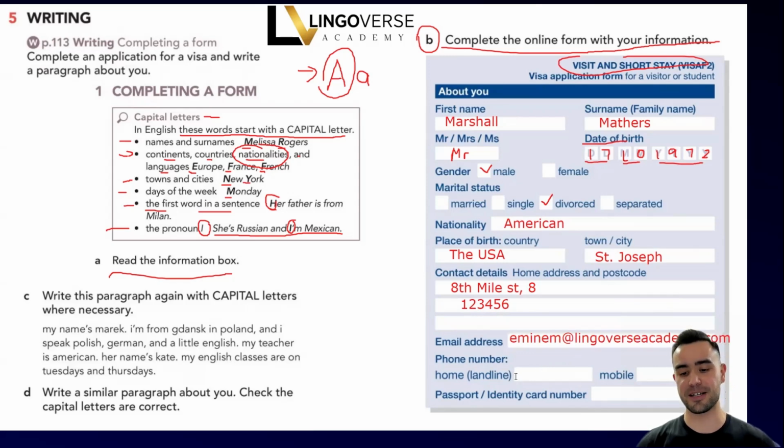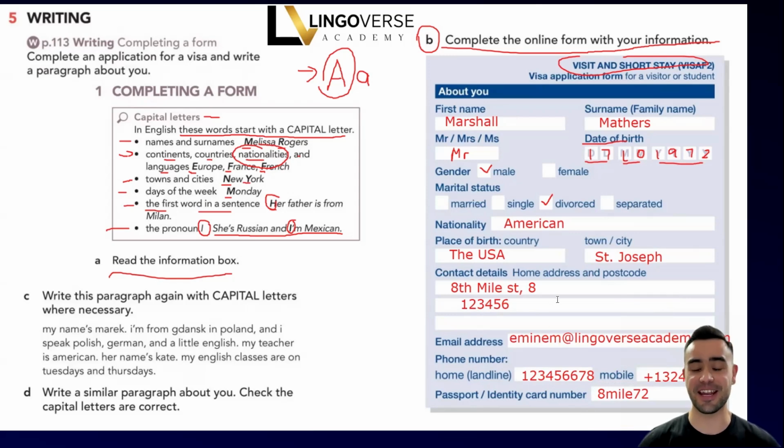Okay, phone number. Home is let's say 1 2 3 4 5 6 6 7 7 8. Landline and mobile is +1, that's a code for America, 3 2 4 5 6 7 8. Passport ID number, that's definitely is 8 Mile, right? Let's say 72. It's not a real information, guys.